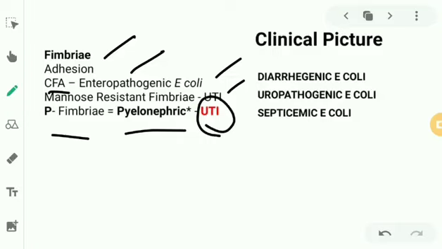And when I'm talking about the diseases caused by E. coli, we have finished the general properties, we have finished the selective media, we have finished the virulence factors. Now coming to the clinical picture, what kind of diseases is produced by E. coli? I already told you it's either gastrointestinal infection, so we have diarrheagenic E. coli, right? Or it's UTIs, that is uropathogenic E. coli, that is UPEC, and it can cause septicemia.